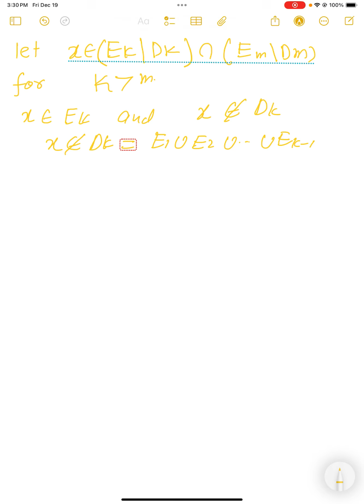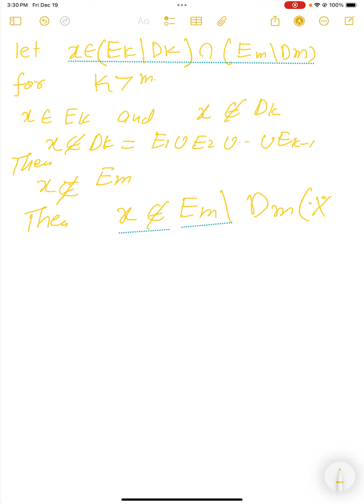Since k is greater than m, it implies that x doesn't belong to E_m, and so x doesn't belong to E_m difference D_m, which is a contradiction, since we assumed x also belongs to E_m difference D_m.